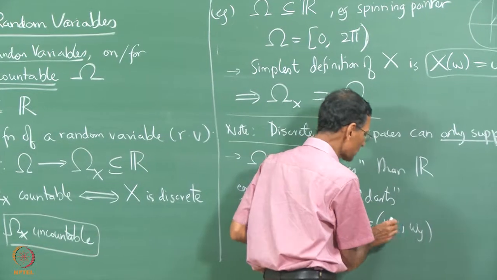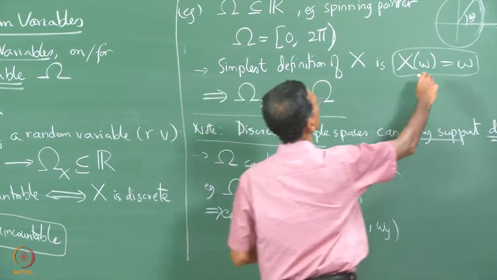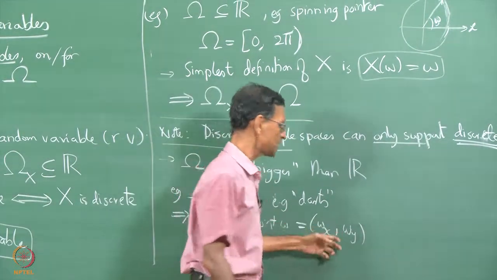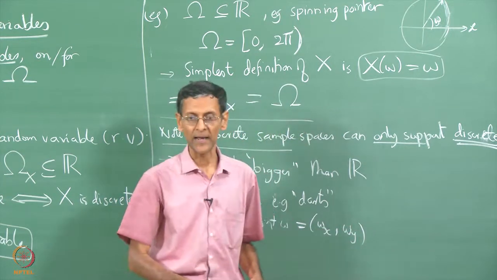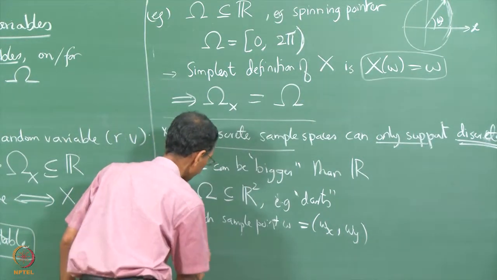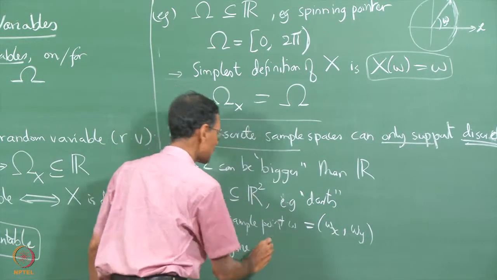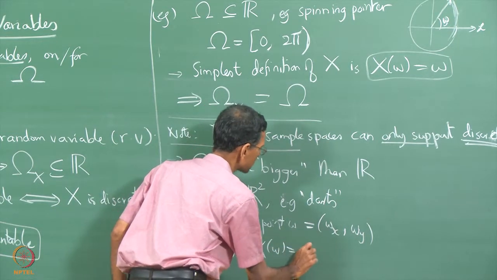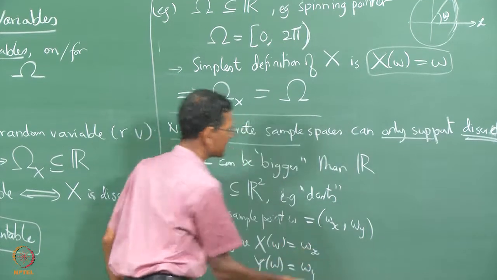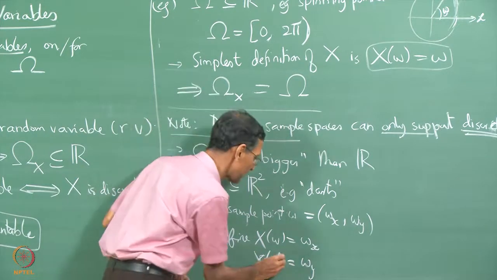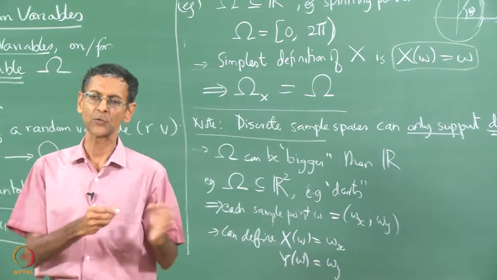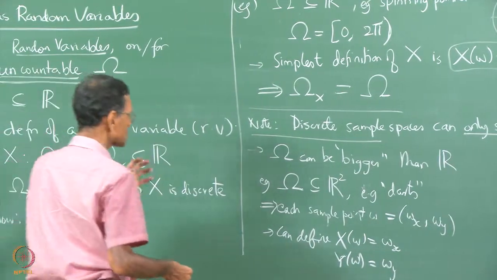Both of these are now continuous numbers, as opposed to the earlier case where the experiment output only one number. Here we get two numbers, omega x and omega y, so by extension we can define two random variables: X of omega as omega x, and Y of omega as omega y. This gives you two different random variables, assuming omega x and omega y can vary independently of each other, which is true in the darts case.